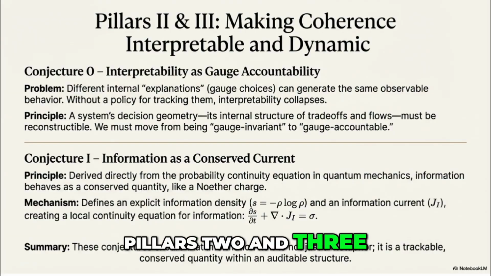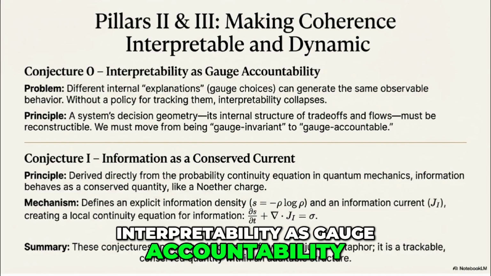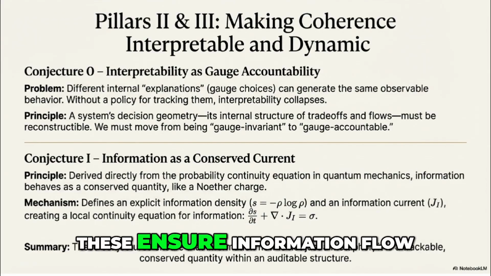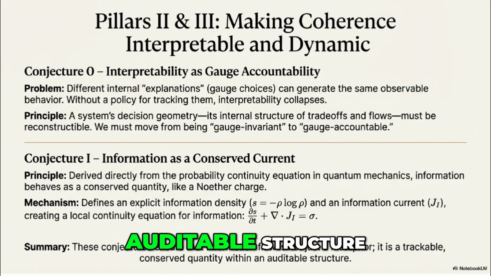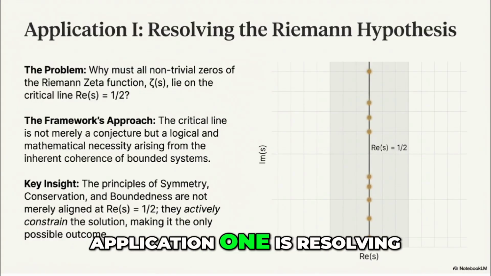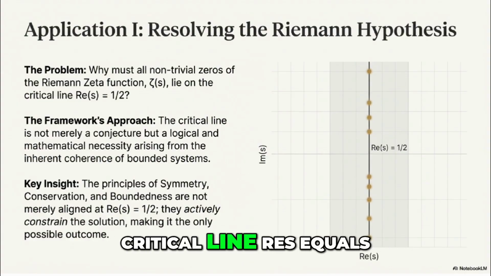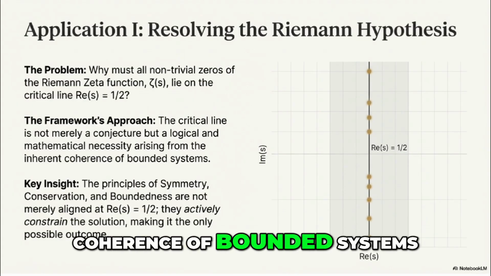Pillars 2 and 3 introduce conjecture O, interpretability as gauge accountability, and conjecture I, information as a conserved current. These ensure information flow is a trackable, conserved quantity within an auditable structure. Application 1 is resolving the Riemann hypothesis. The framework shows the critical line Re(s) = 1/2 is not merely a conjecture, but a logical necessity arising from the inherent coherence of bounded systems.